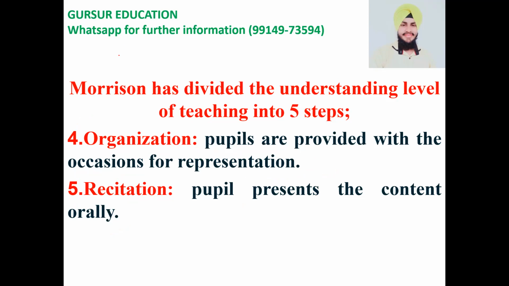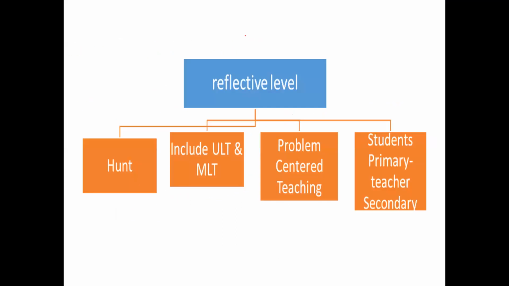So this was all about ULT you have gone through. Okay, MLT you have gone through, memory level understanding up to the student of matriculation, ULT up to the students of post-graduation. Now we have to move further to the reflective level of teaching. This is for the students of doctorate and post-doctorate. Okay. Hunt propounded this. It includes both ULT and MLT. This is a problem-centric teaching. Students are primary, but the teachers are secondary.